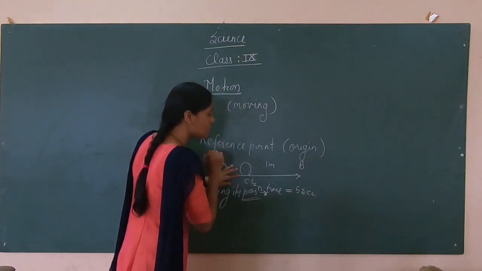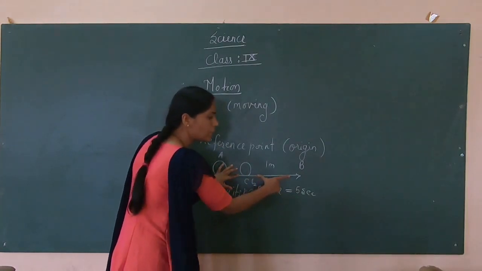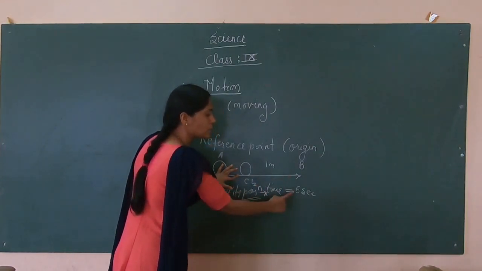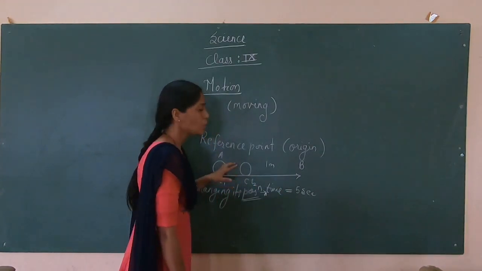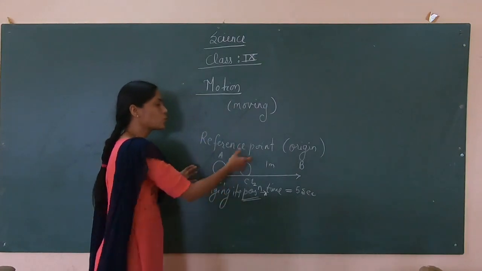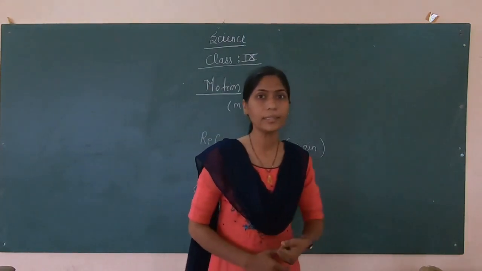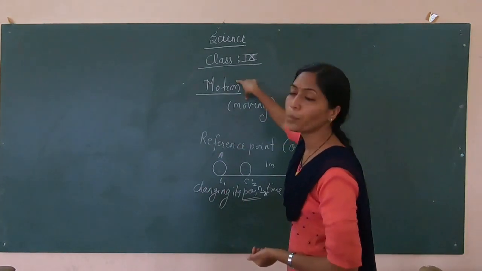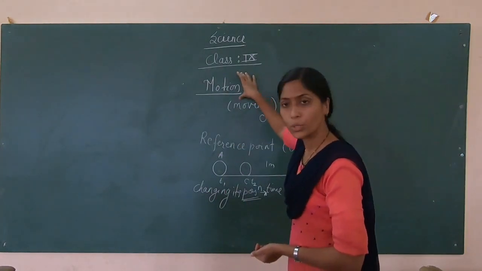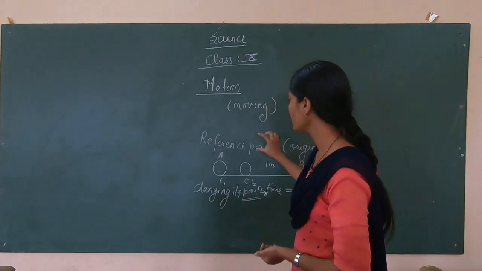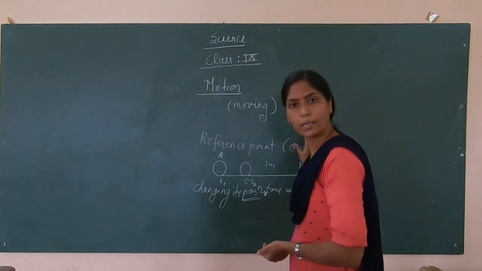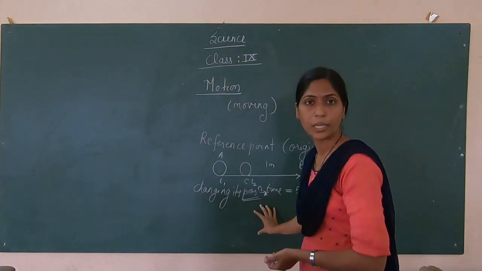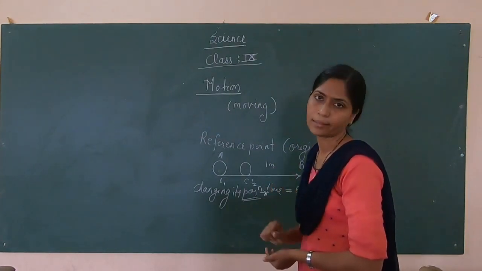Suppose I take another point as reference point, so definitely the distance or the length will change and the time will also change. So exactly it depends on what reference point you are using. For motion, a very important point is the reference point, or we can call it the origin, and the position of that object at a particular time.